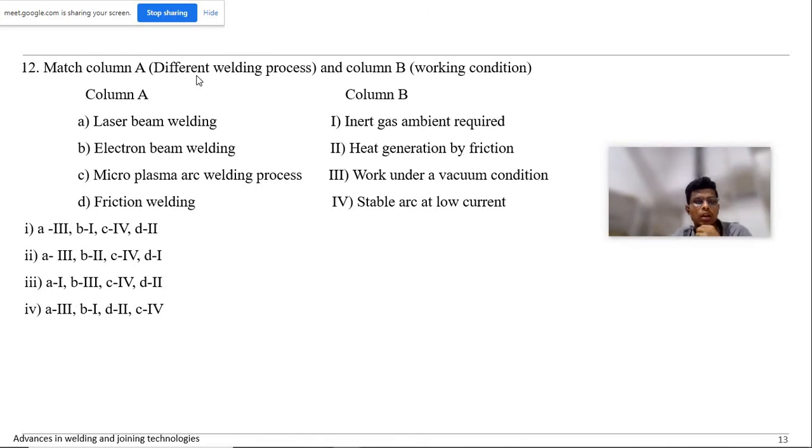Match column A, different welding processes, and column B, working conditions. Laser beam welding, electron beam welding, microplasma arc welding process, friction welding. So basically, in the options, heat generation by friction. So obviously, D2 is the answer. D for D. It is 2.